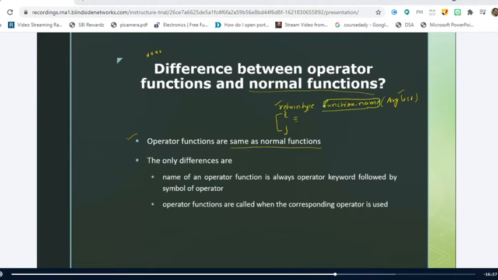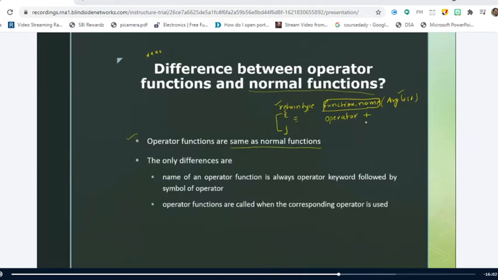But other than this, instead of a function name, the operator function will always start with a keyword called operator. If anybody asks you what this operator is, what do you say? It is nothing but a keyword, sir. This keyword should be followed by the operator which you are going to overload.